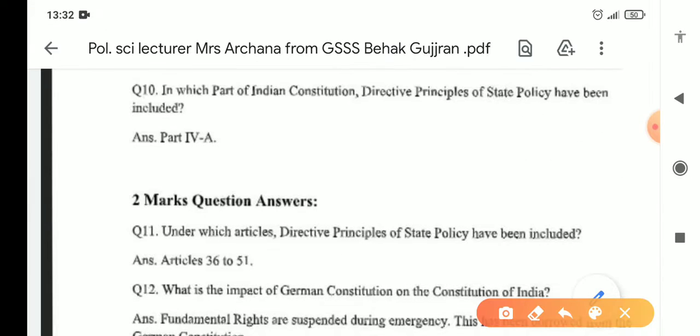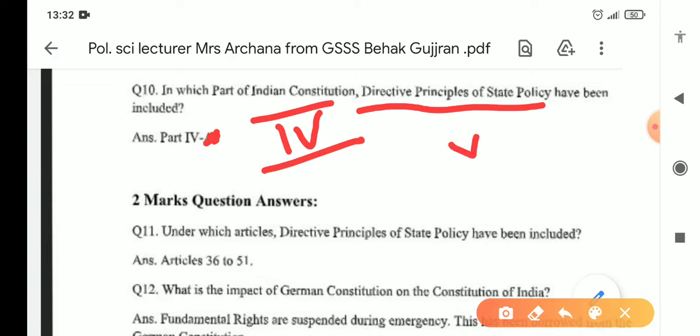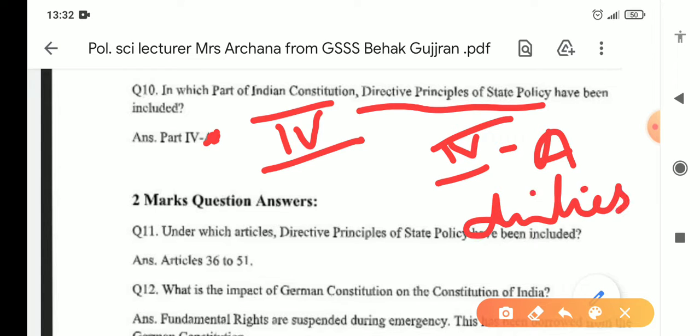Next, in which part of the Indian Constitution have directive principles of state policy been included? This is in Part 4, not Part 4A. Part 4. Correction here: 4A has duties.